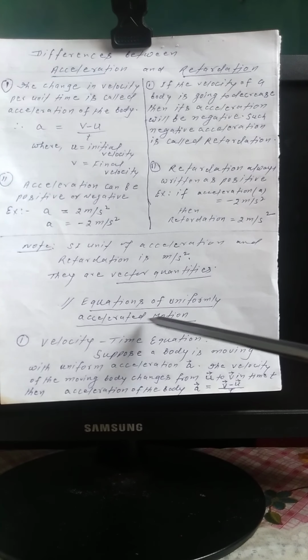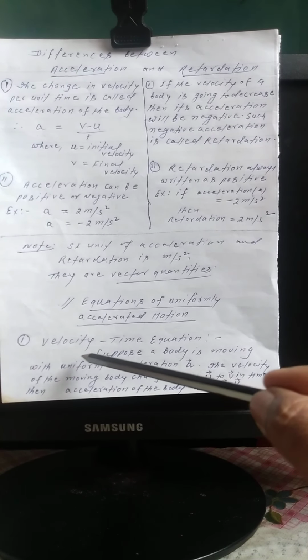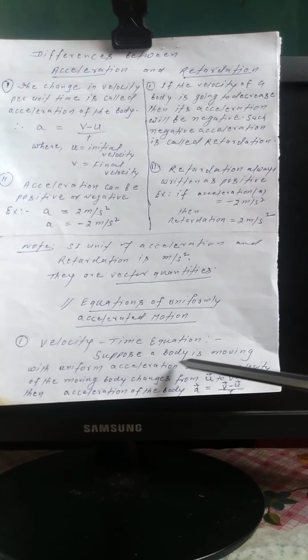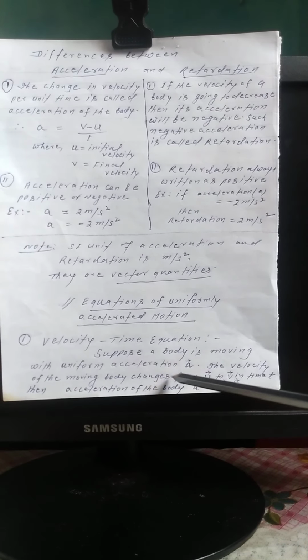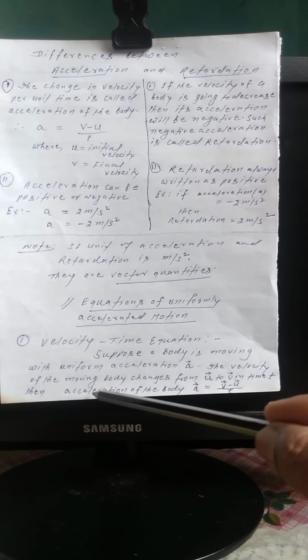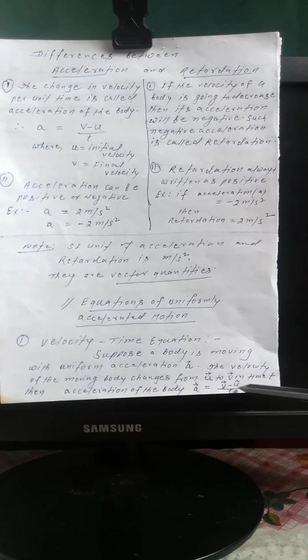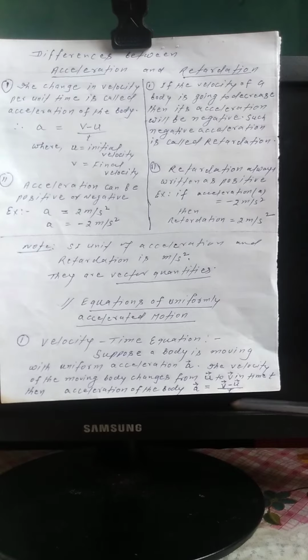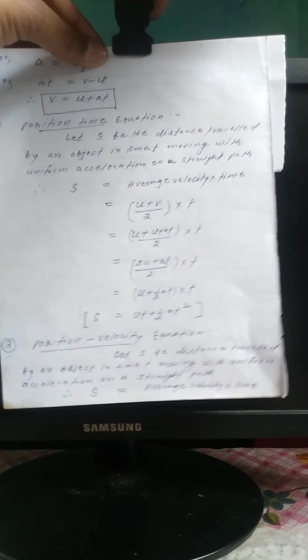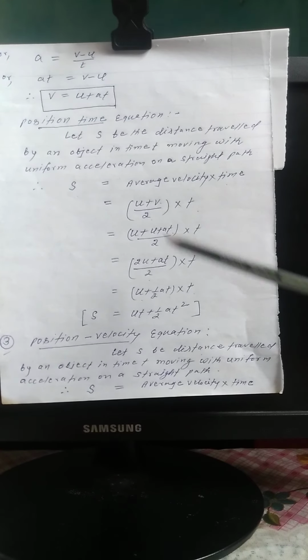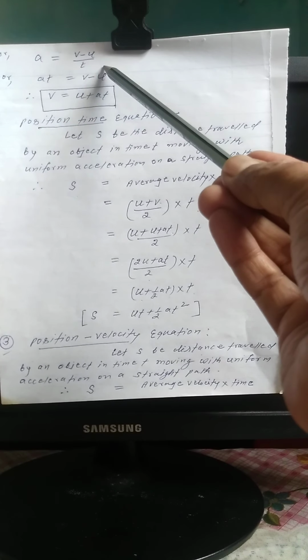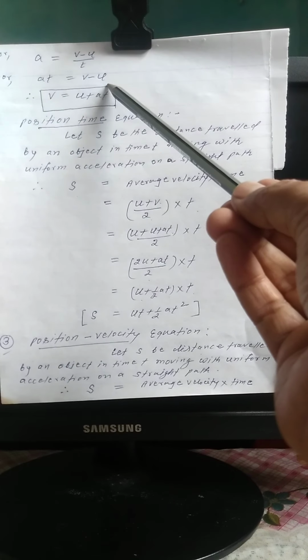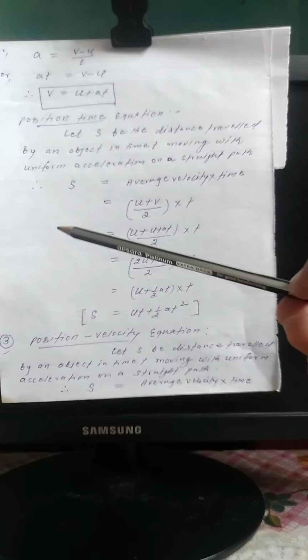Now, equations of uniformly accelerated motion. First, the velocity-time equation. Suppose a body is moving with uniform acceleration a, and the velocity of the moving body changes from u to v in time t. Then the acceleration of the body is a = (v - u)/t, or at = v - u, therefore v = u + at.